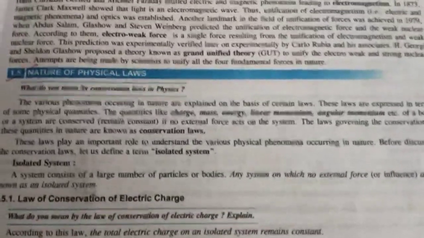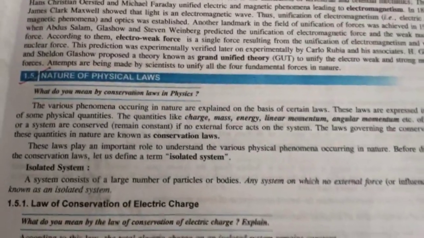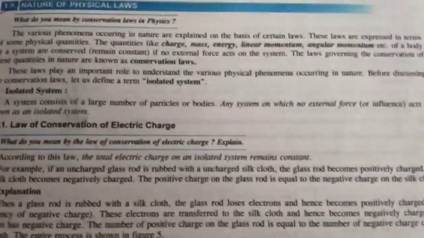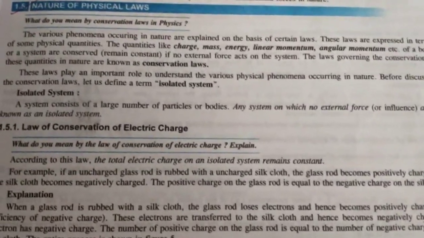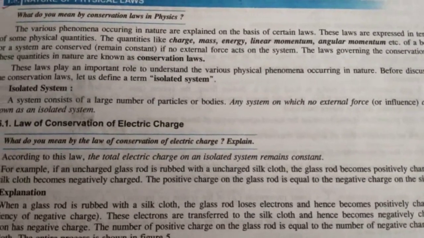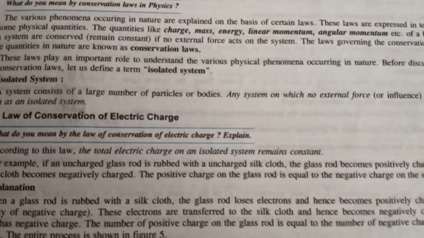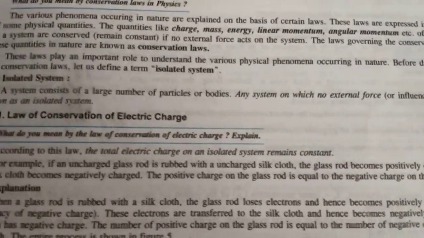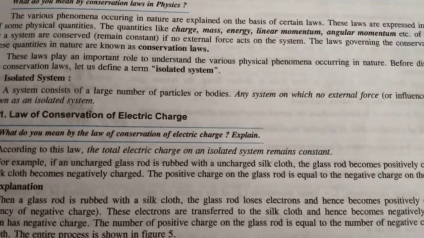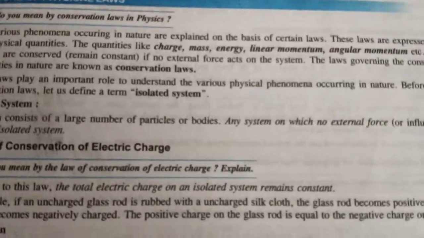So there are some conservation laws. First is conservation of charge. What does this say? Charge can neither be created nor destroyed. The total charge on an isolated system remains constant. What is this isolated system?